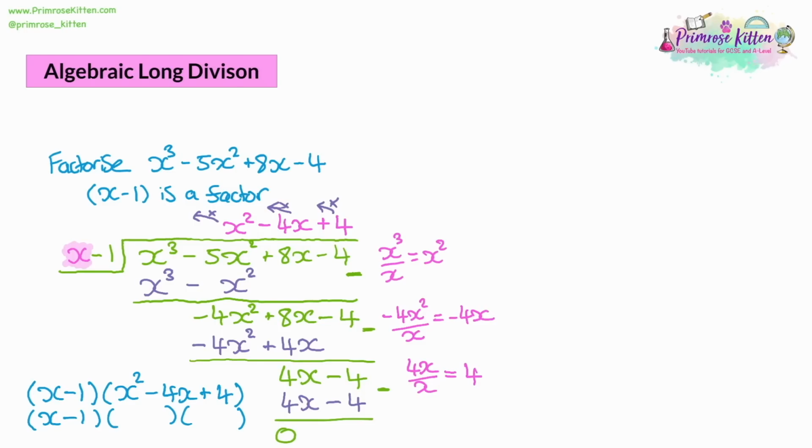You can do that using any method you like, but if you factorize the quadratic, which is something you should be more comfortable with, that should be x minus 2 in both. And now we've got our full factorization. So not only does the algebraic long division prove that something's a factor by having a remainder of 0, but for a cubic, it will also give you a quadratic that you can then factorize for the rest of the factors.